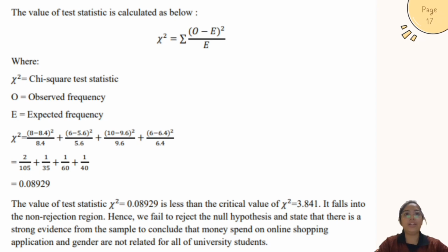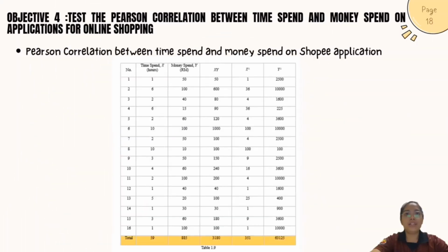Hence, we fail to reject the null hypothesis and state that there is strong evidence from the sample to conclude that money spent on online shopping application and gender are not related for all of university. So our last objective is to test the present correlation between time spent and money spent on applications for online shopping. The first one is Pearson correlation between time spent and money spent on Shopee application.